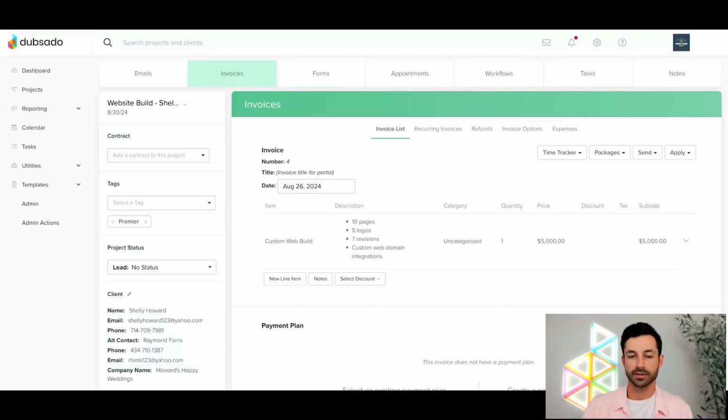We can see here we've got our custom web build for quantity of $5,000. And we can see under notes, I can say this is a note. So this is a really common and handy place to put in things like, hey, this is a large ticket item. I'd prefer you to pay me via check, for example, or whatever note you needed to add. Like, hey, let me know if you have any questions. Really super simple if you wanted to add some notes right here under this notes category. But again, that's what that little notes section is. Right now on this particular invoice, I haven't added in a payment plan. So we can talk about that in a moment, but let me see what's going on in the chat here.